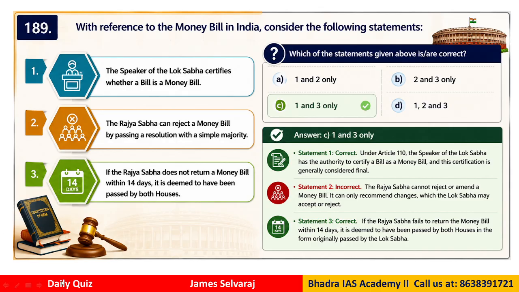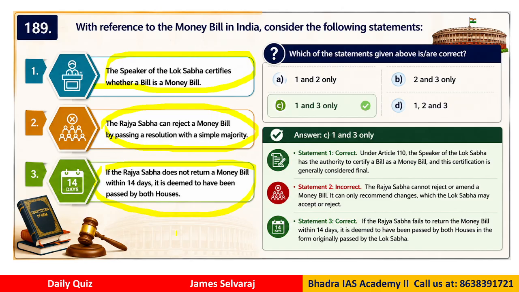Question number 189. With reference to the money bill in India, this is a polity related question. Consider the following statements. The Speaker of the Lok Sabha certifies whether a bill is a money bill. This question has been asked in UPSC, APSC. I have seen this option many times. Who decides whether it's a money bill or finance bill? Option 2, the Rajya Sabha can reject a money bill by passing a resolution with simple majority. Option 3, if the Rajya Sabha does not return the money bill within 14 days, it is deemed to have been passed by both houses.